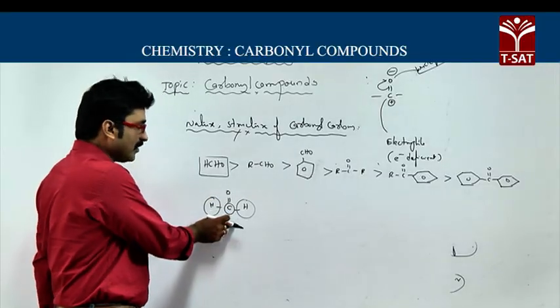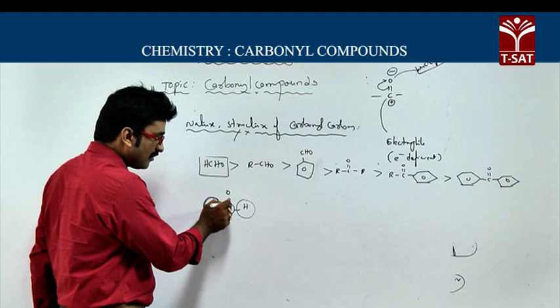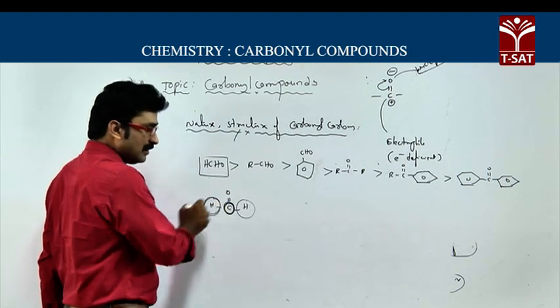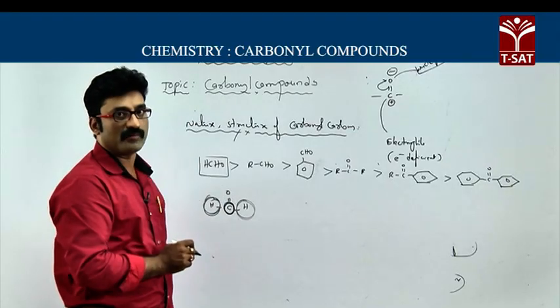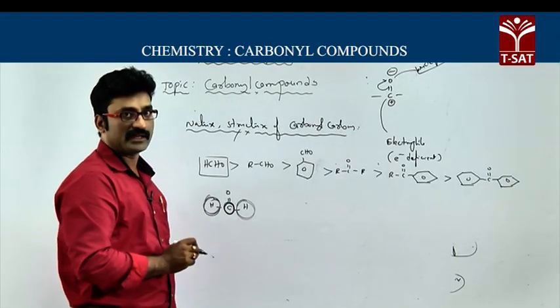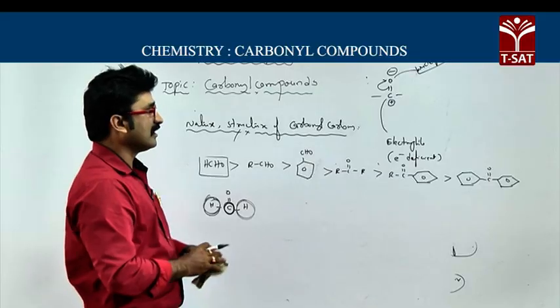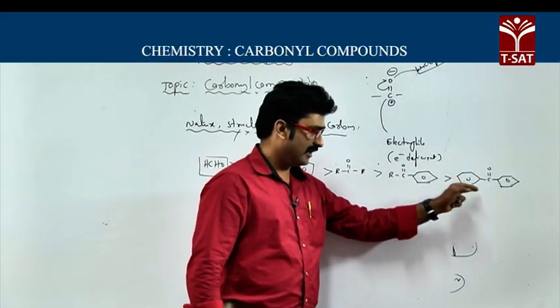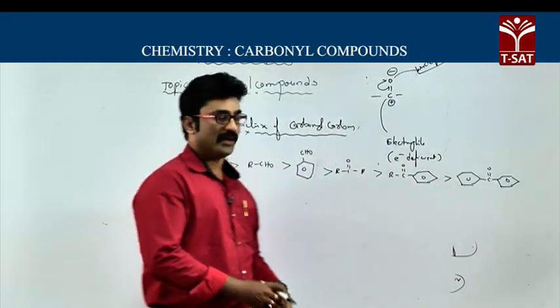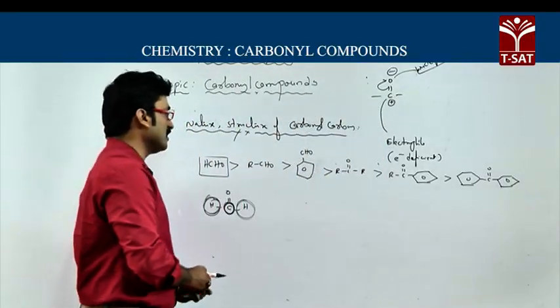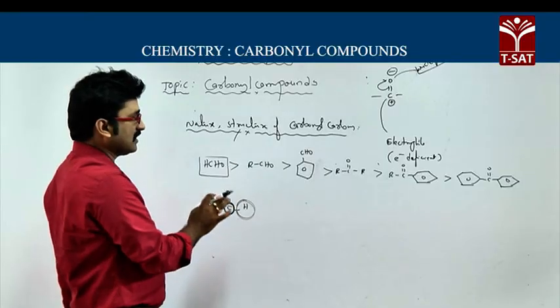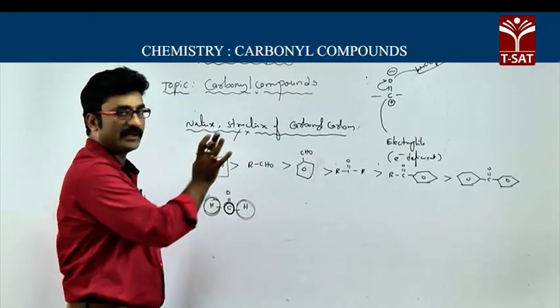Because of this, formaldehyde is the most reactive carbonyl compound, and the least reactive is diphenyl ketone. You have to remember this order. This is very important. So aldehydes are more reactive than ketones.